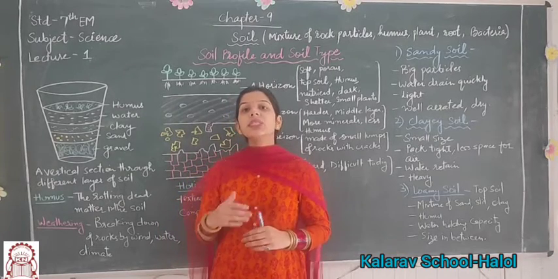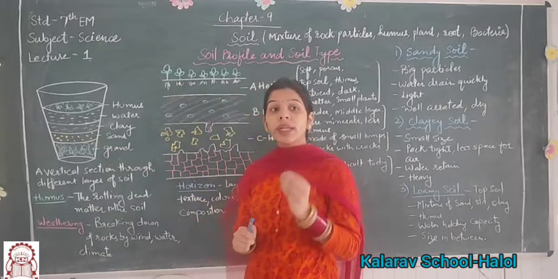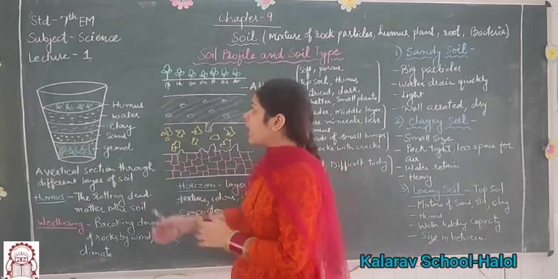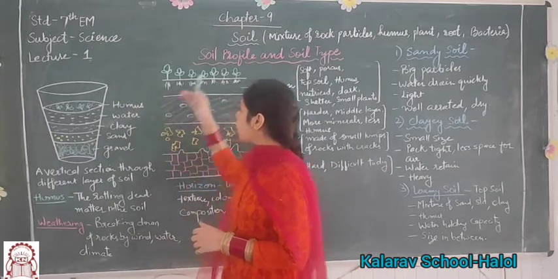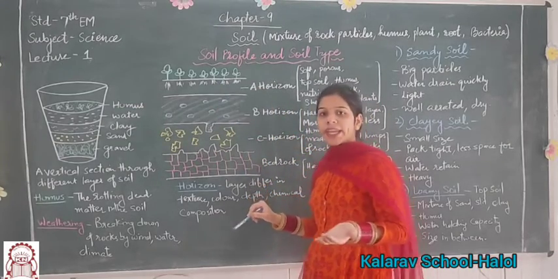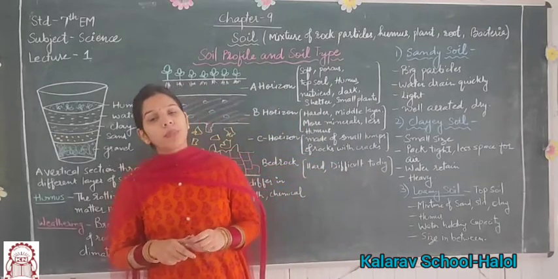So, what is soil profile? Soil profile is a vertical section through different layers of soil. As you see here, there are different layers of soil. It is a vertical section which shows the different layers of soil, that is called soil profile.